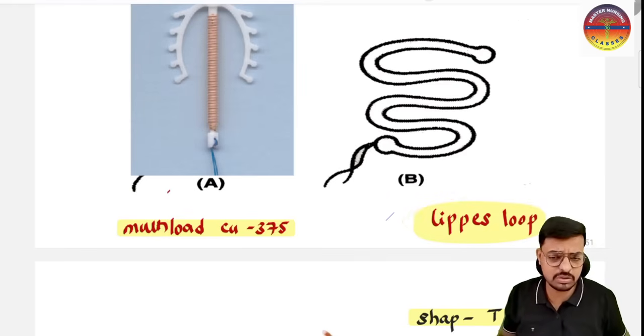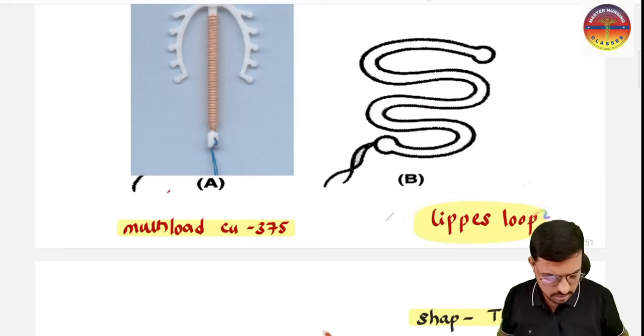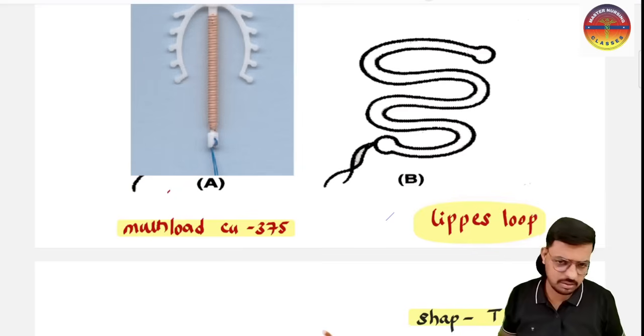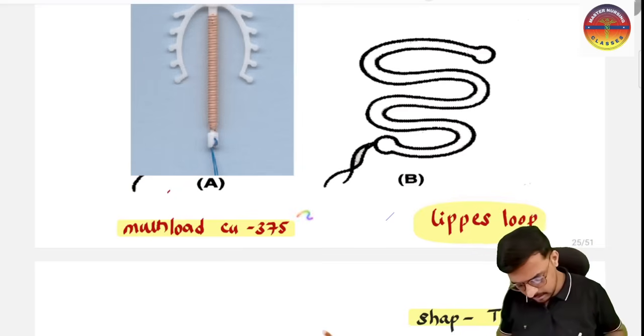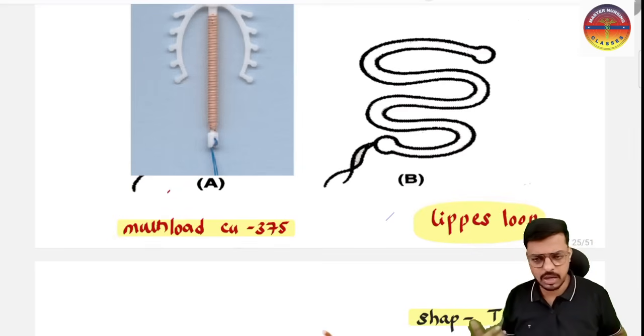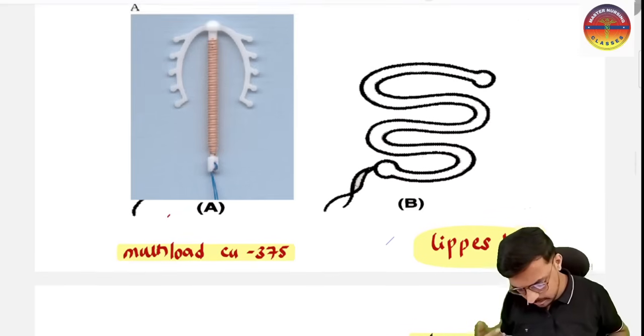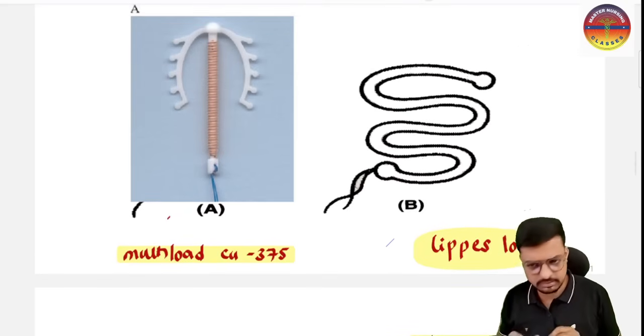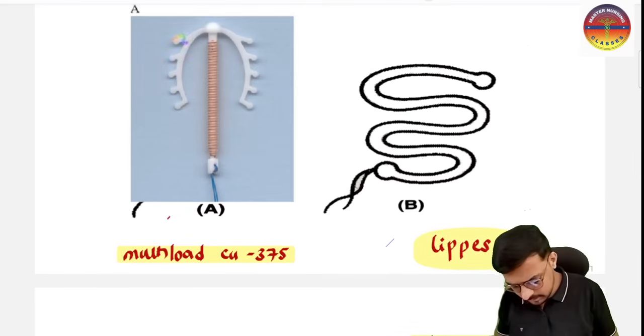Because it is not going to show the best result, the first generation IUCD or the lipase loop is now outdated. Here we have the second generation. In the second generation we have the copper T and the multi-load. This multi-load is similar to a copper T, but it is not in the T shape. The T shape will be like this.